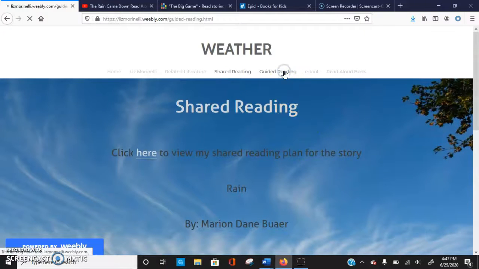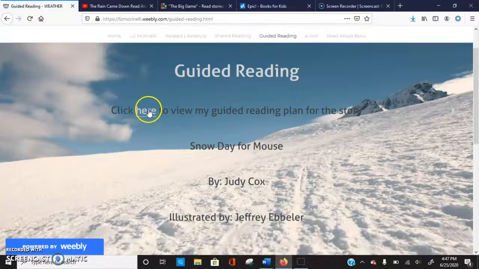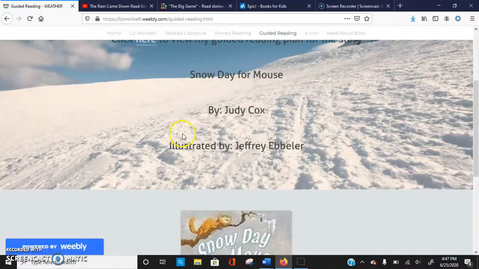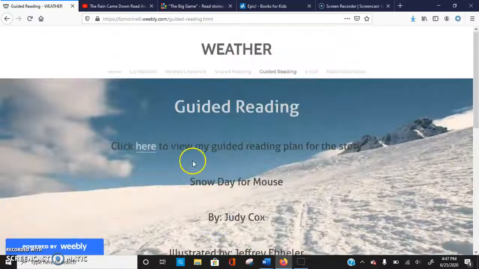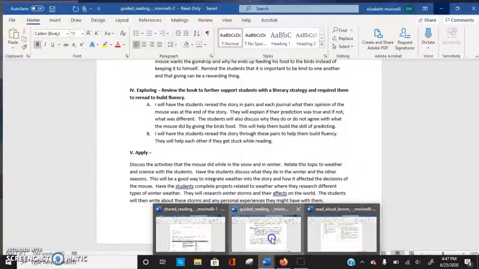The third link is guided reading. Here you can click to view my guided reading plan for the book Snow Day for Mouse. When you click here, it brings up my guided reading plan, which can be seen here.